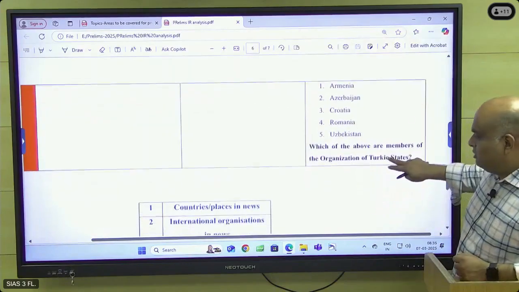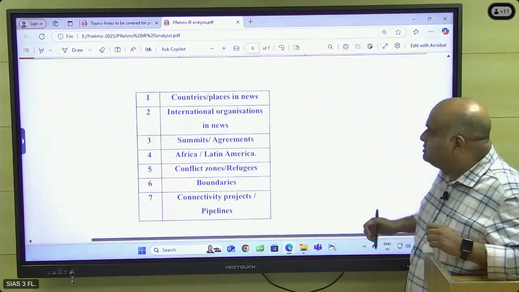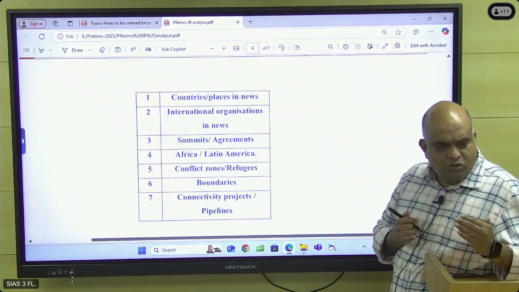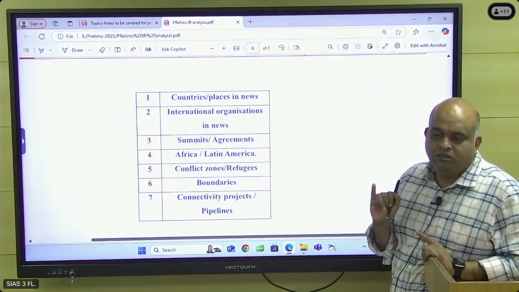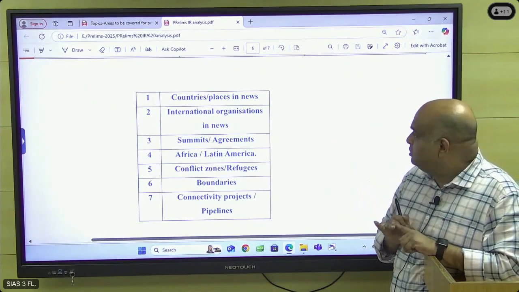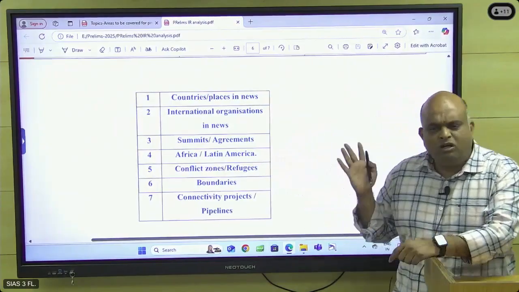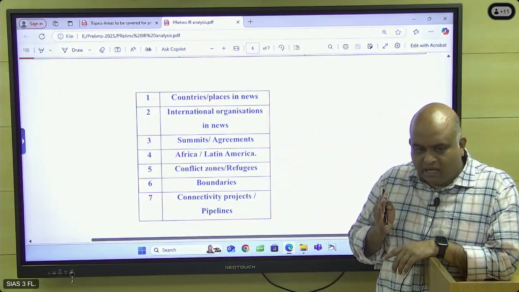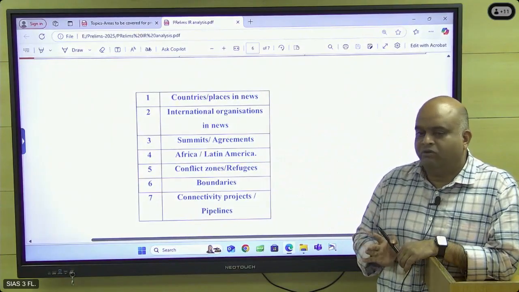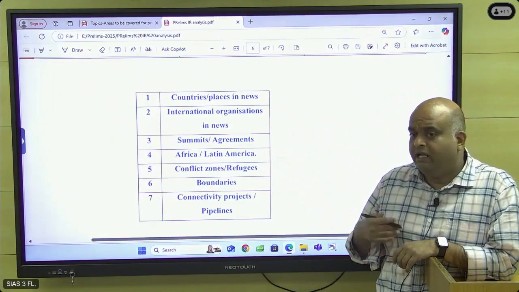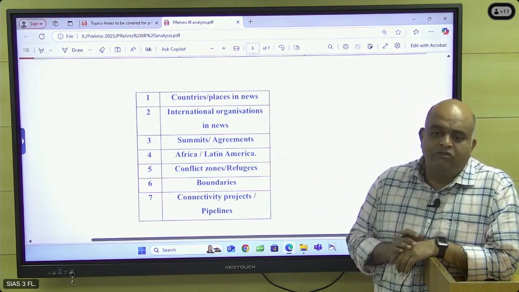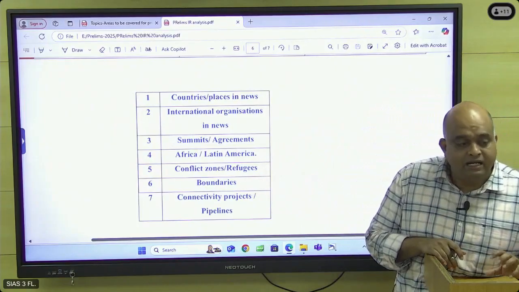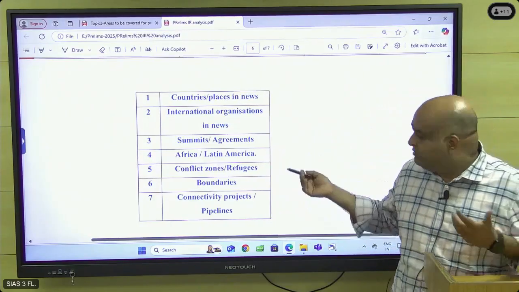Okay. So from all these things, what we can finally infer is: one, countries and places in news. This is important, you have to concentrate. Last 1 year, the countries and places in news. You check for this. Two, international organizations in news. Hundreds of organizations are there, all that is not required. So what is coming in current affairs, definitely you have to follow it. What they have done, any agreement, any issue going on, that you have to check. And three, summits and agreements, particularly India-centric, of Indian interest or international importance. Easily we can find it.